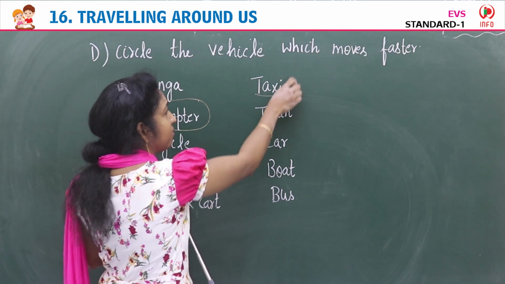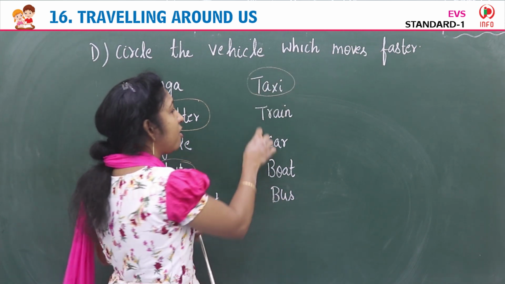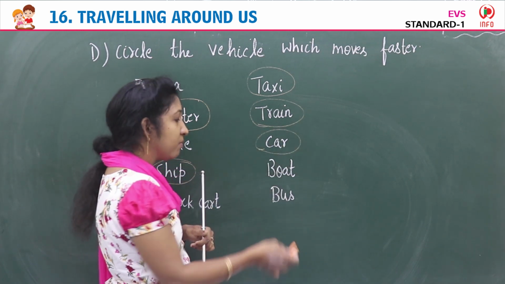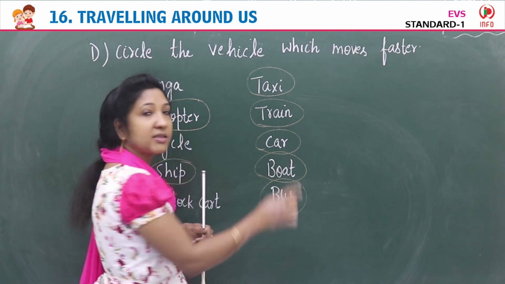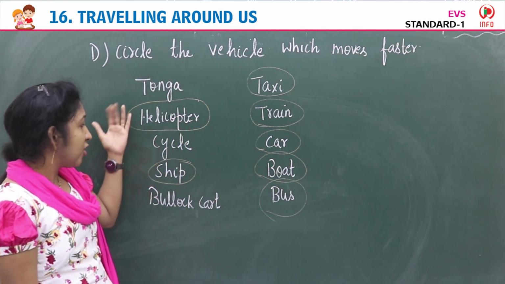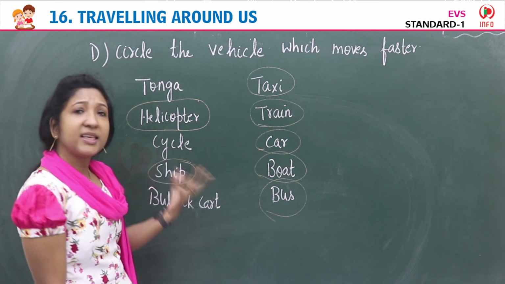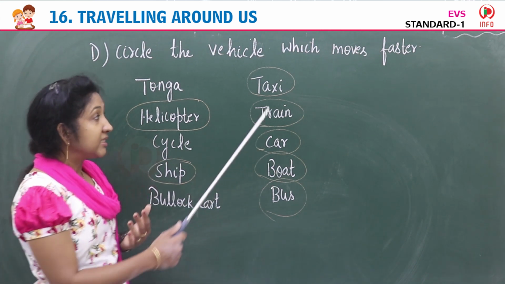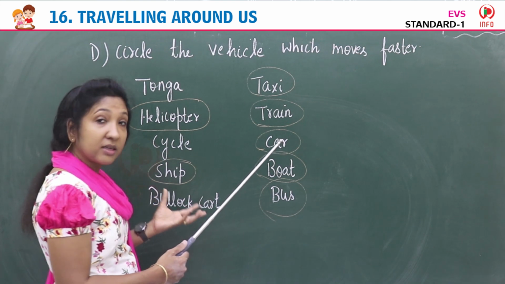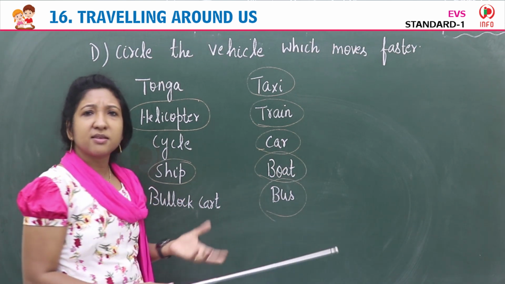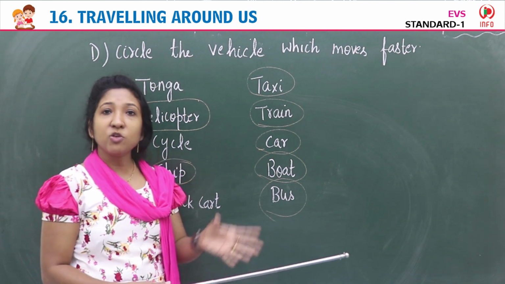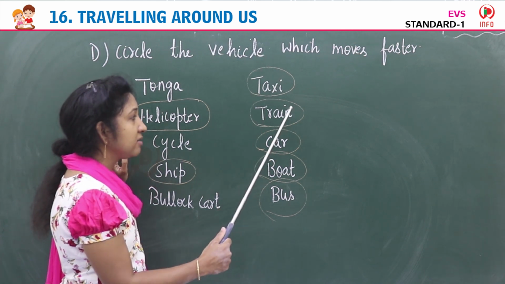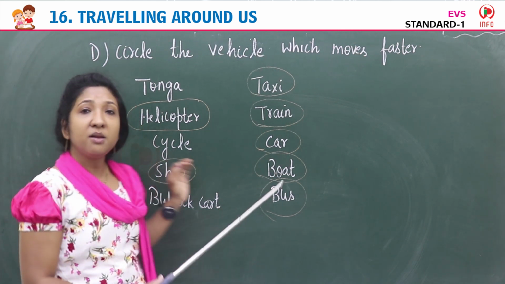Taxi, yes, it can move fast. Train also moves fast. Car, it can also move fast. Boat moves fast. Bus also moves fast, isn't it? Yes. So other than Tonga, cycle, bullock cart, the other vehicles can move fast. Helicopter, ship, taxi, train, car, boat, bus, these all vehicles can move faster. So you can circle these vehicles. Okay.